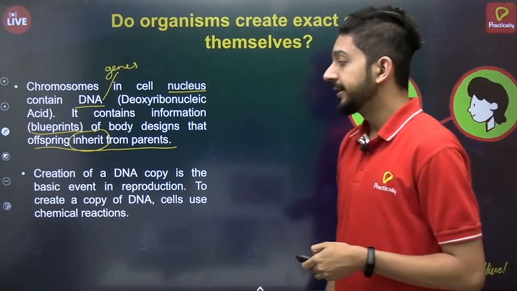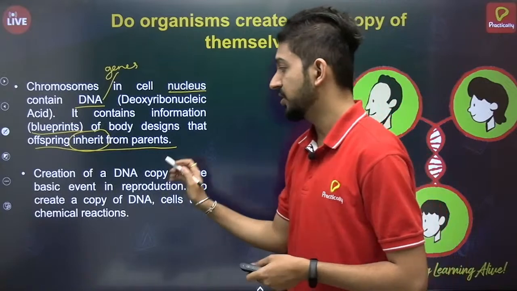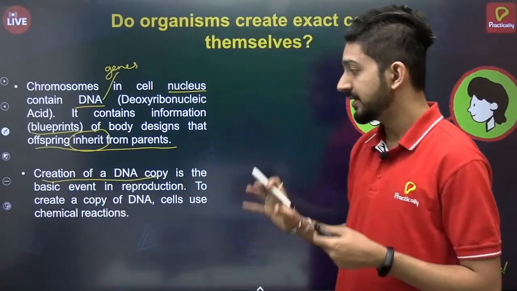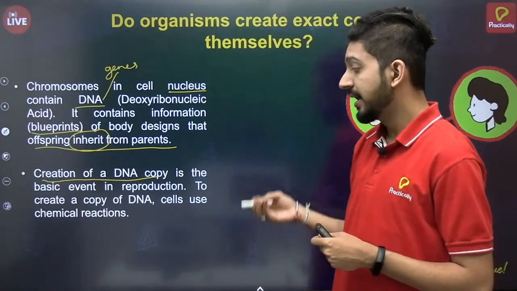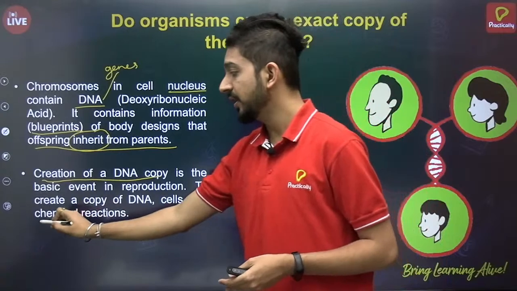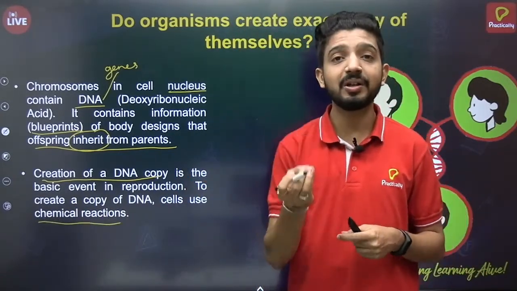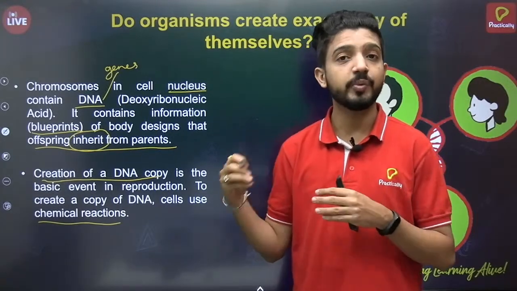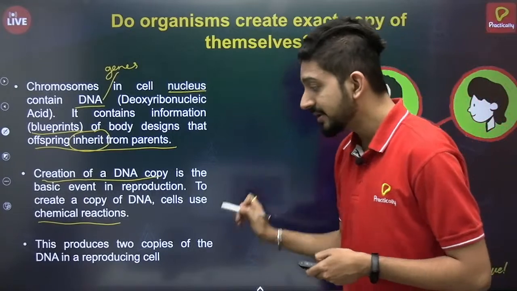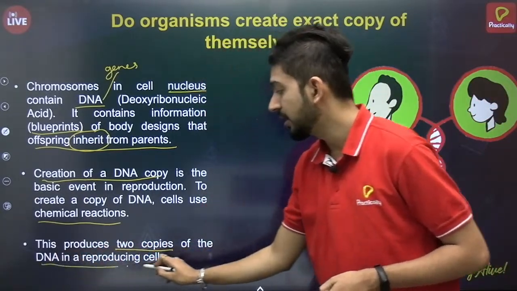Now, creation of a DNA copy is the basic event in reproduction. Rather, this is the most important and basic thing in reproduction. To create the copy of DNA, cells use various chemical reactions. This is what reproduction is on a cellular or molecular level. And thus this produces two copies of DNA in a reproducing cell.